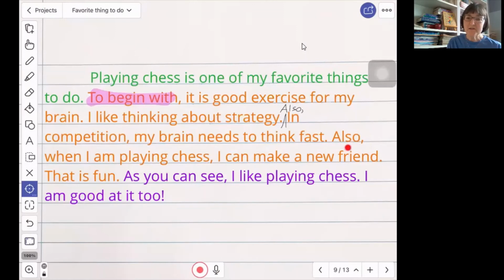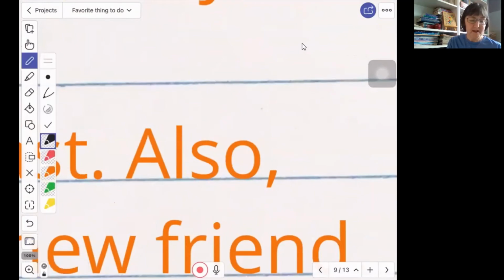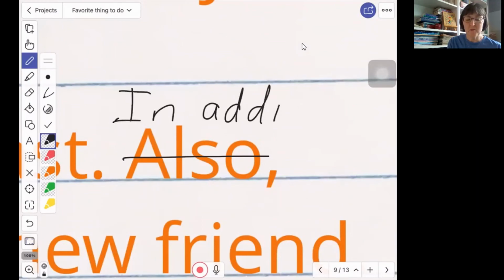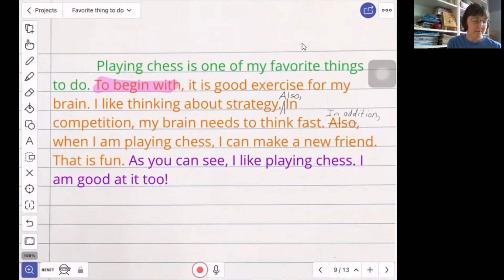Now here I notice, if I'm going to use also here, I'm not going to use the same transition word twice. So I would do a little revision and I would say, instead of saying also, maybe I would use in addition. In addition is another transition word that means also. In addition, when I am playing chess, I can make a new friend.